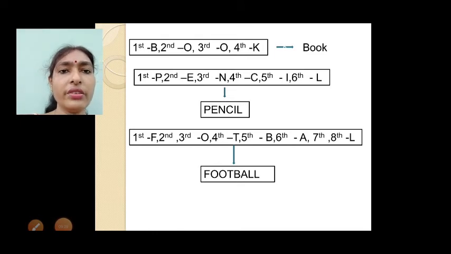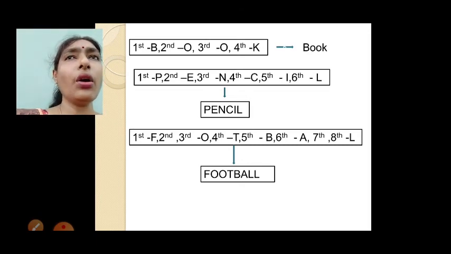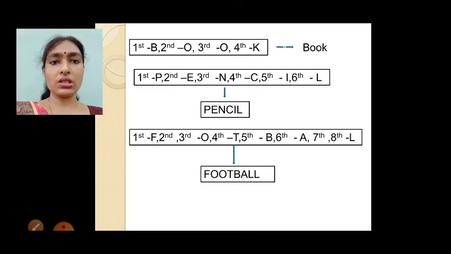Again, if you observe here, first is F, second and third is O, fourth T, fifth B, sixth A, seventh and eighth L. The word is football. So like that way, by knowing the ordinal numbers, we can arrange the words also.